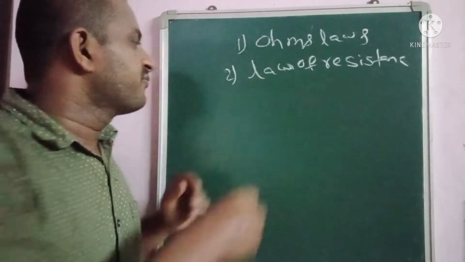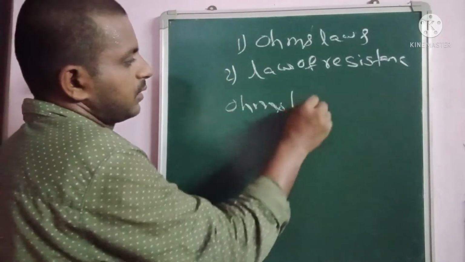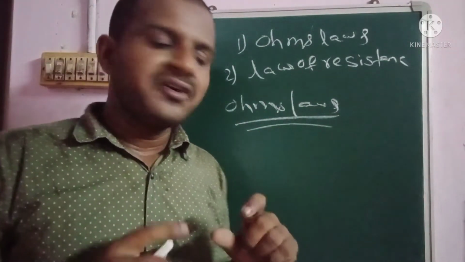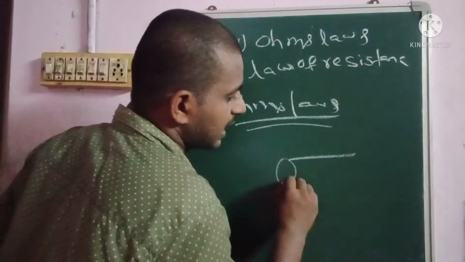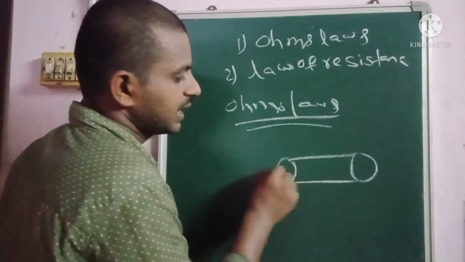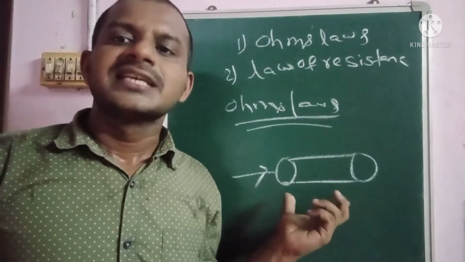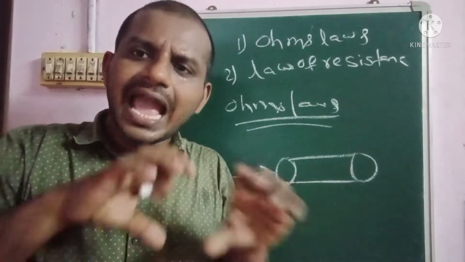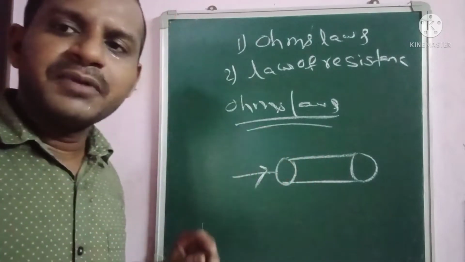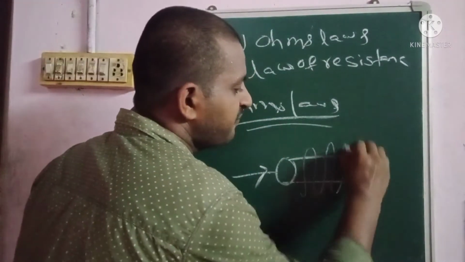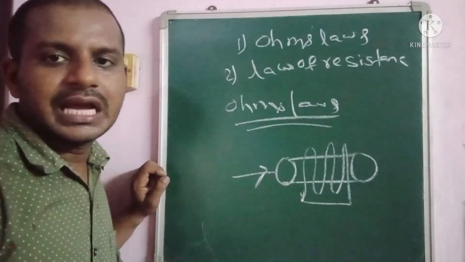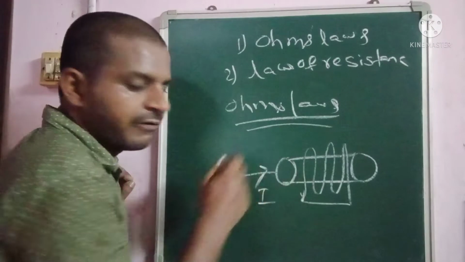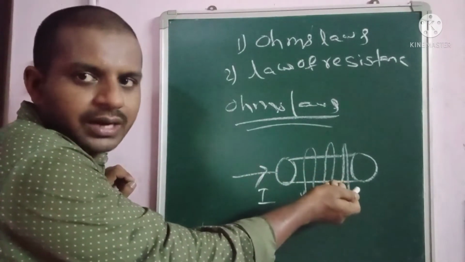So, first of all, Ohm's law definition. Let us consider one conductor, this is the conductor. Here the conductor is like a solenoid, which is like an iron pipe with copper wound on it. Whenever supply is given to the pipe, the solenoid, here pipe means solenoid.